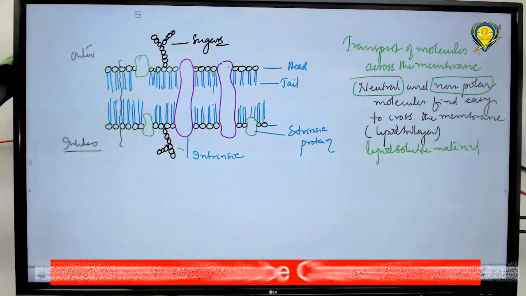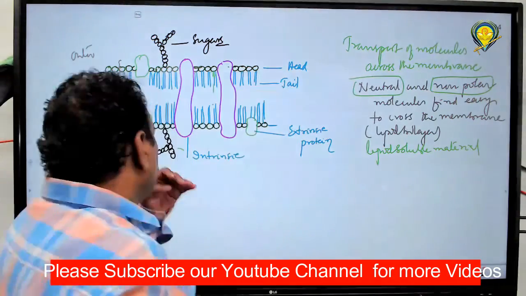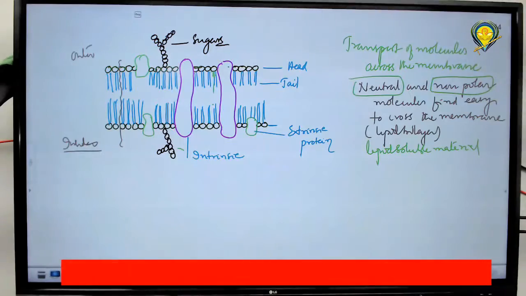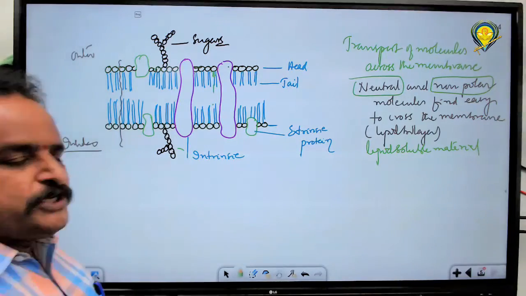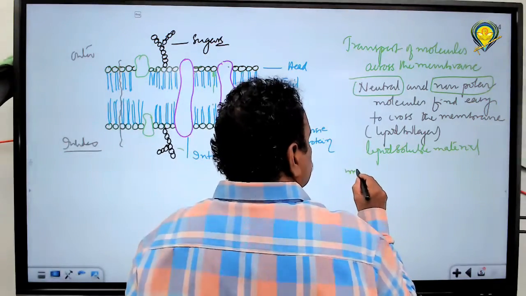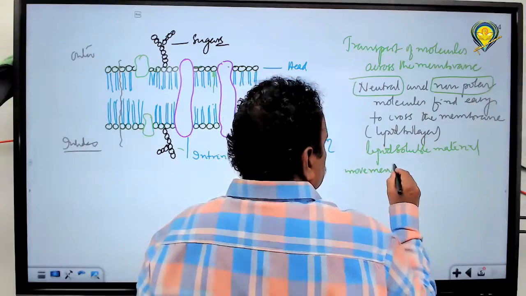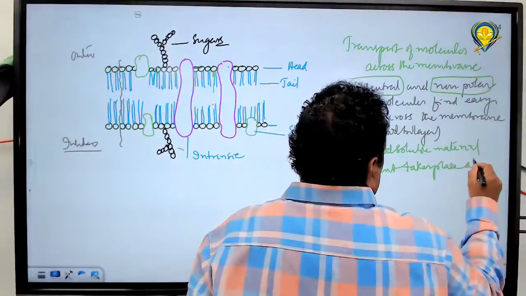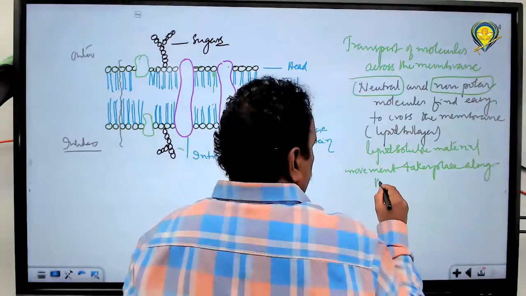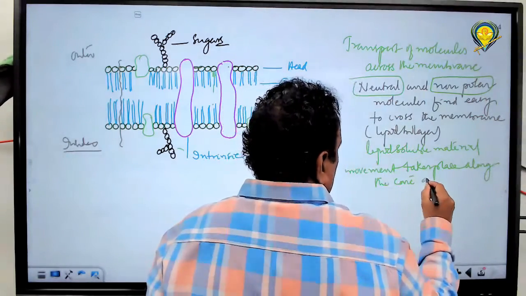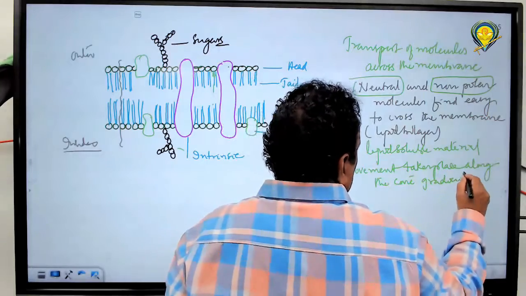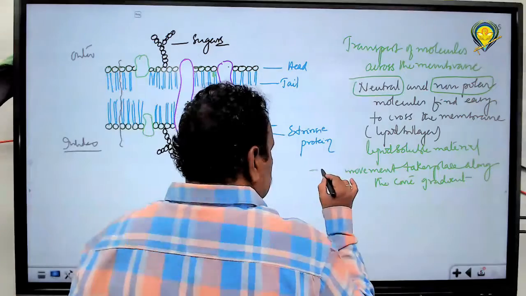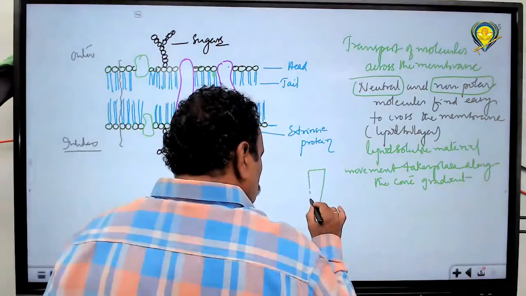Okay now? Next. The movement of such ions takes place along the concentration gradient. What does it mean? From a region of higher concentration to a region of lower concentration.